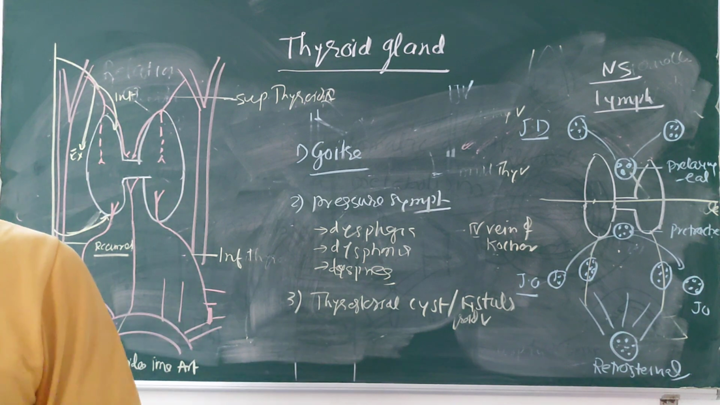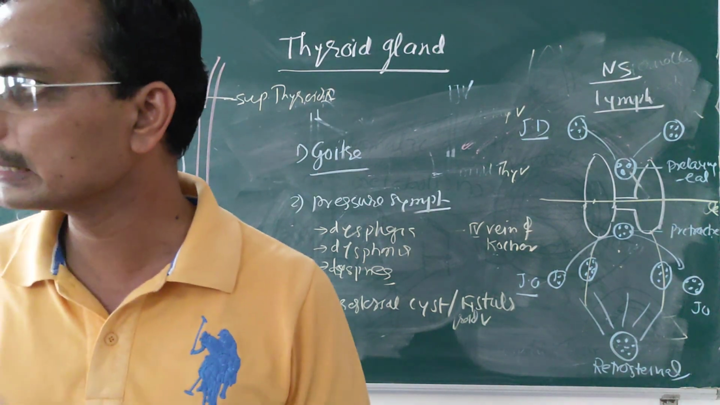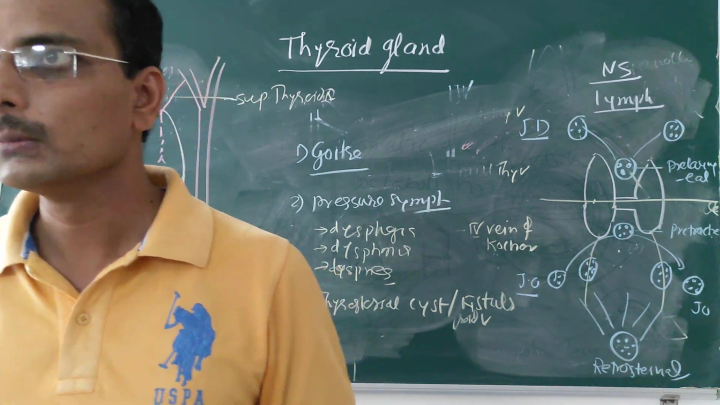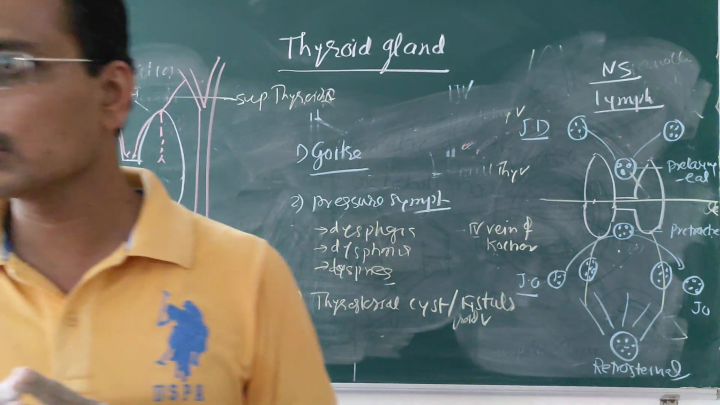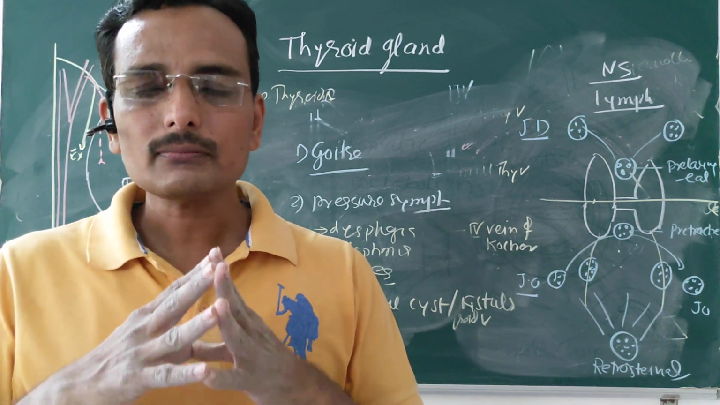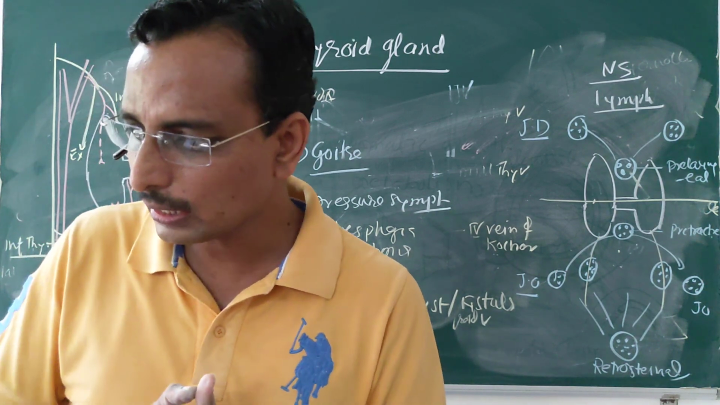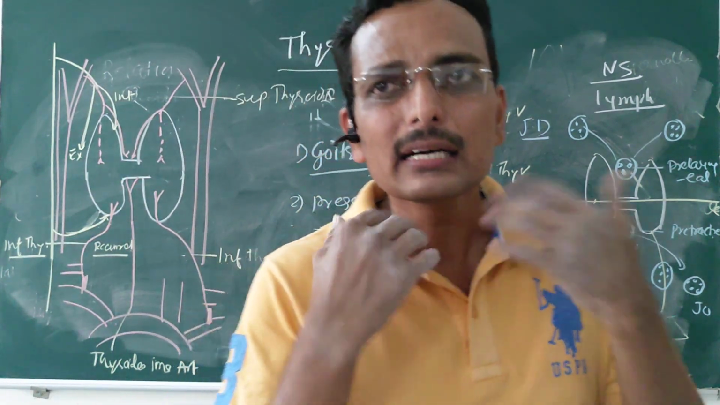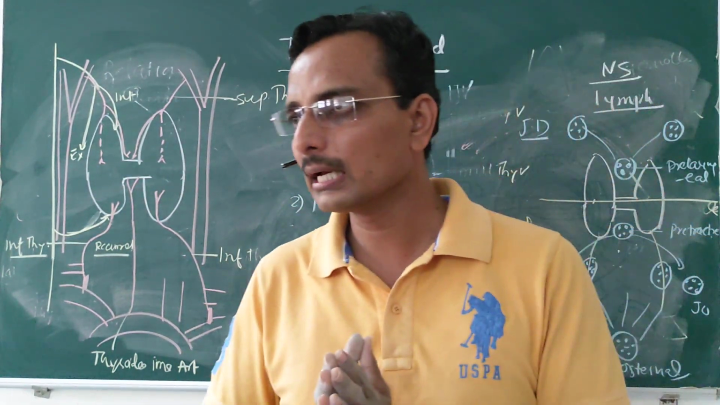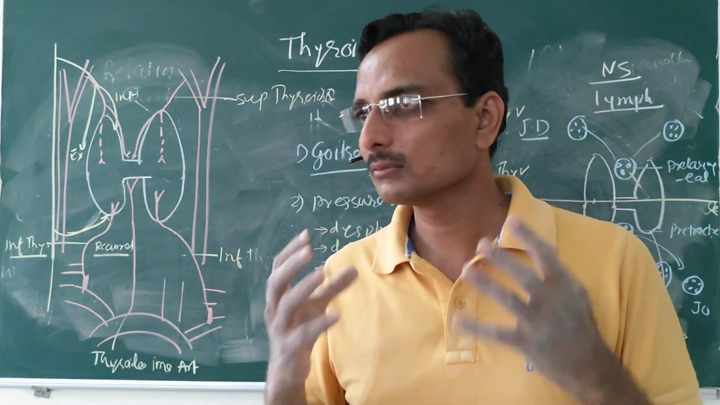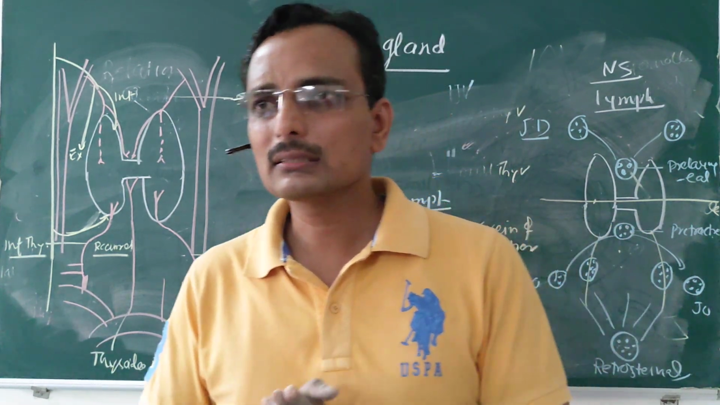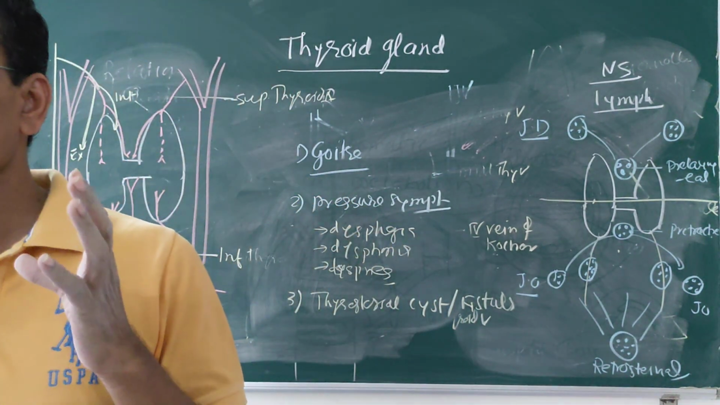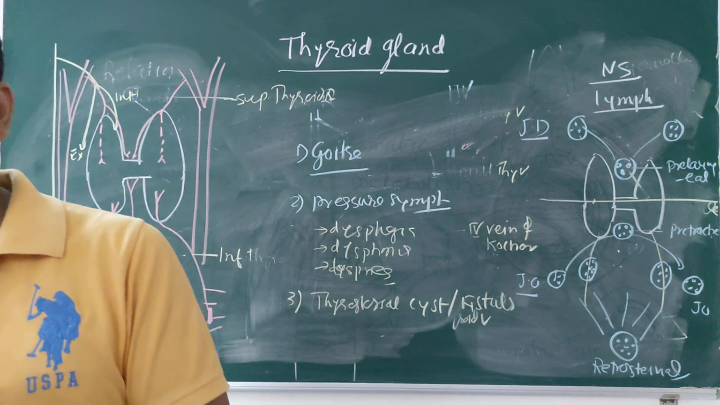And lastly, your applied part: hyperthyroidism or hypothyroidism, thyroid swelling which moves up and down during swallowing, and some pressure symptoms like dyspnea, dysphagia and dysphonia. There is one more, tracheostomy. These are some important applied anatomy of the thyroid gland.